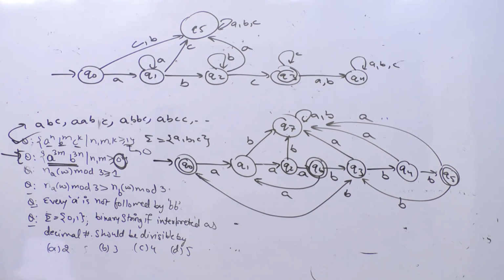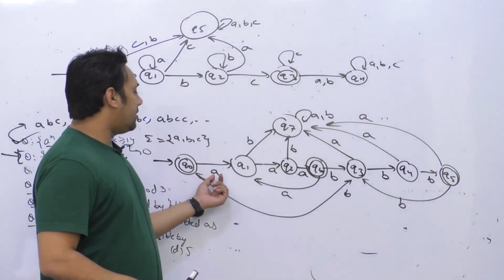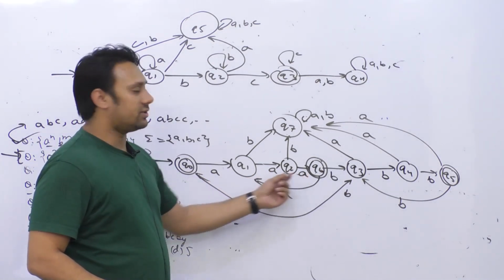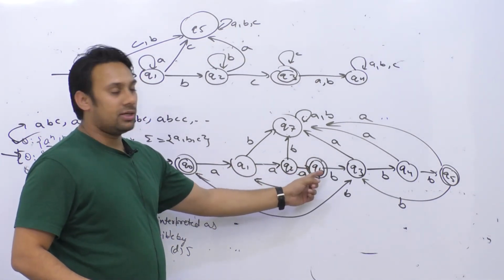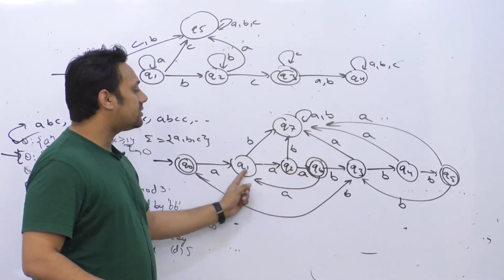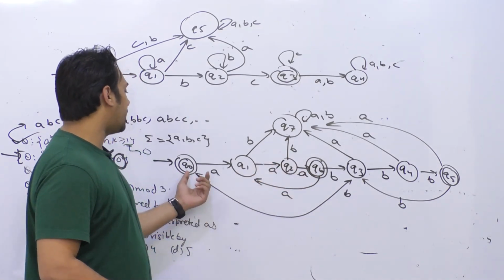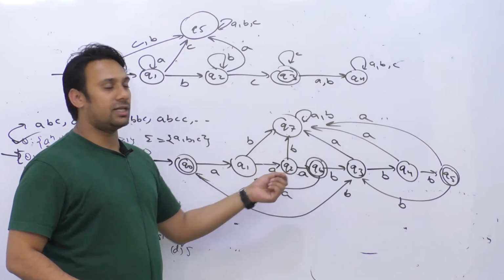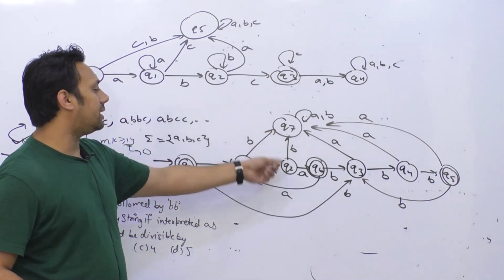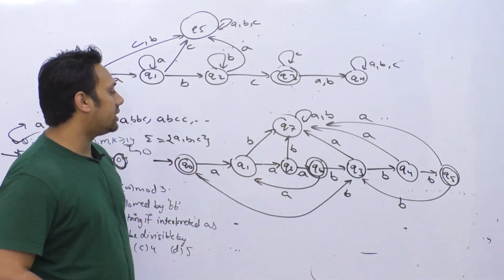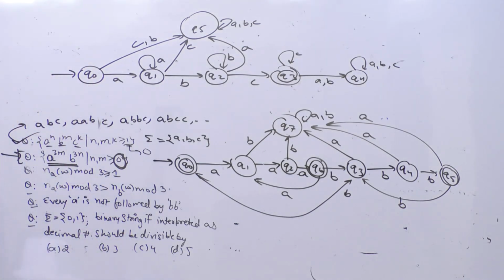If you look at it more clearly, if you have 3 A's, 1A, 2A and 3A, whenever you get 3 A's, it is accepting. Now if you get A's which are multiples of 3, again it is accepting. But if you have A's in multiples of 3 and the B's are not a multiple of 3, or if you are getting a B in between, then it goes to the state Q7, which is a rejecting state. So this should be the diagram for this problem. Okay, I hope that you understood this problem.